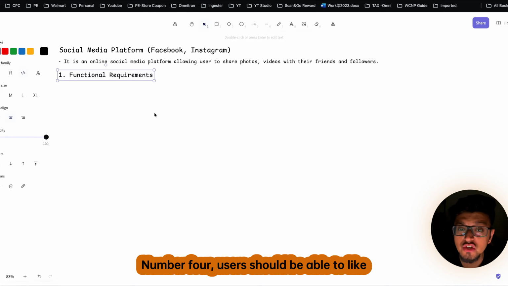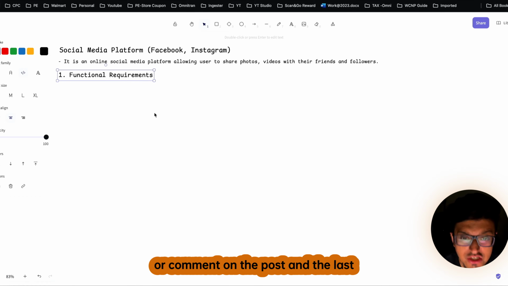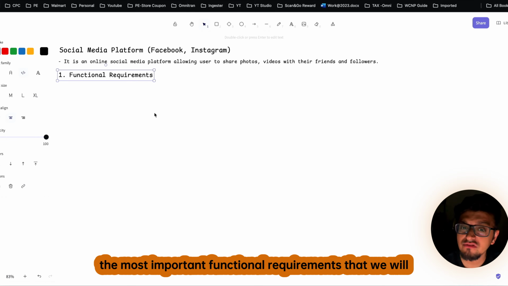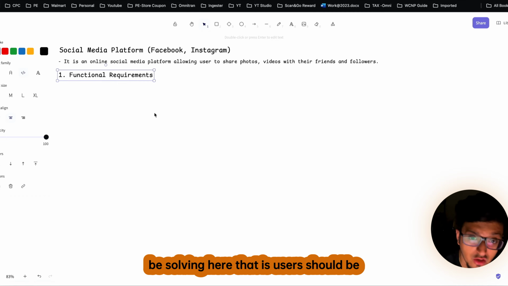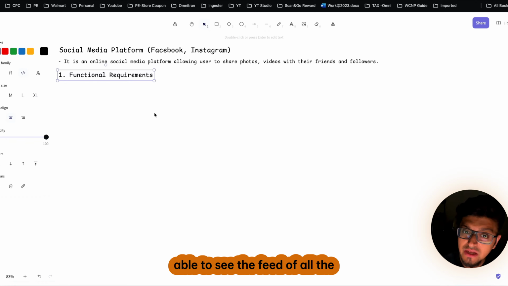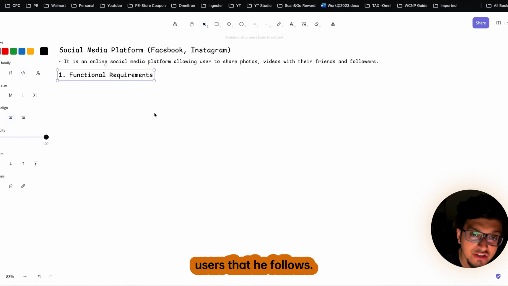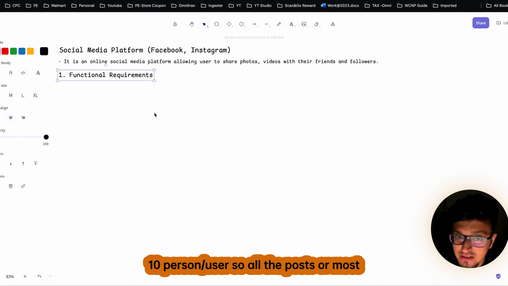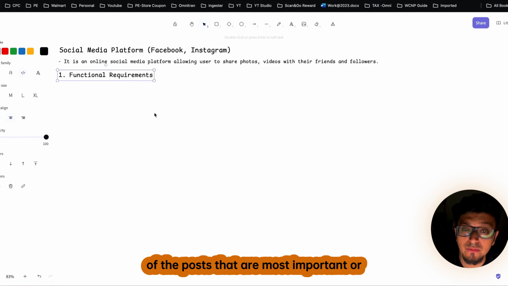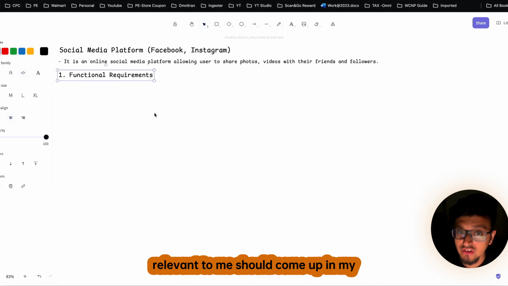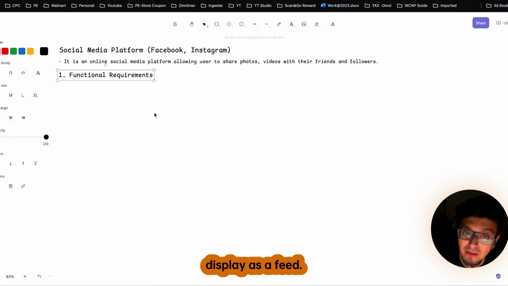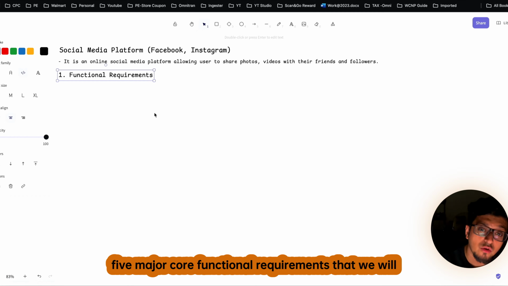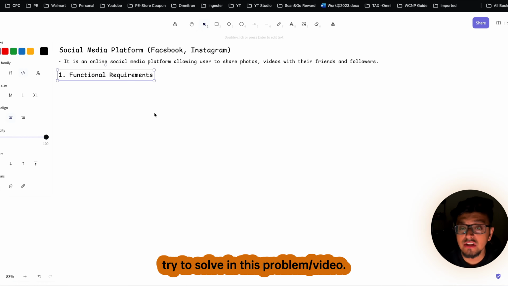Number four, users should be able to like or comment on a post. And last but not least, and probably one of the most important functional requirements that we will be solving here, is that the user should be able to see the feed of all the users that he follows. For example, as a user I follow 10 people, so all the posts, or most of the posts, that are most important or relevant to me should come up in my display as a feed. So these are more or less all the 5 major core functional requirements that we will try to solve in this problem.